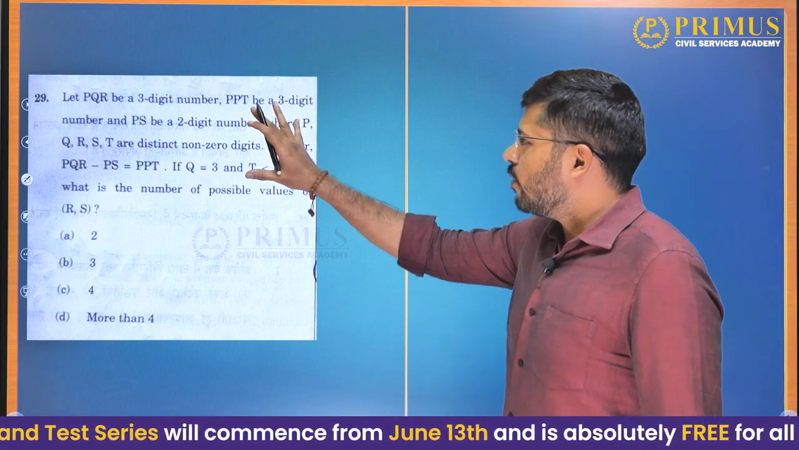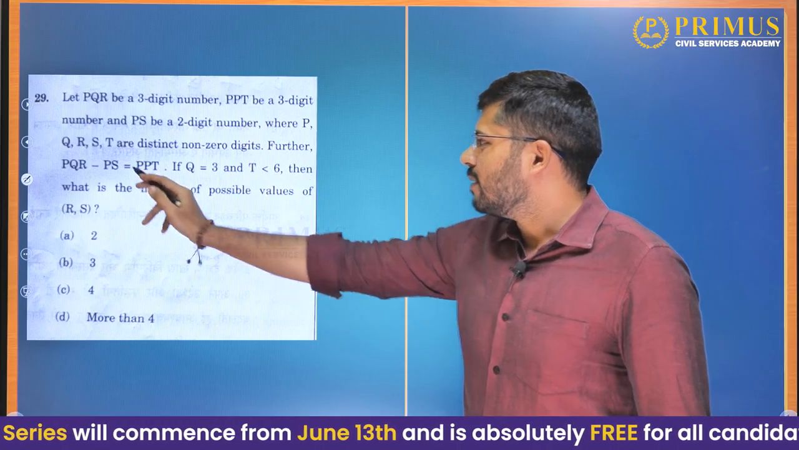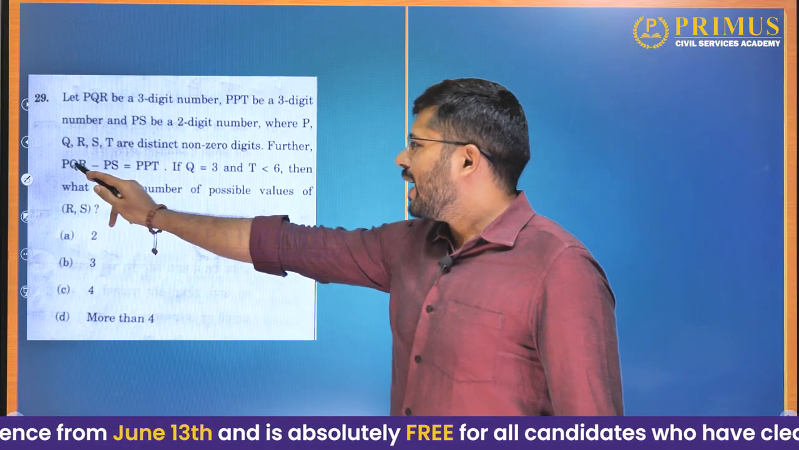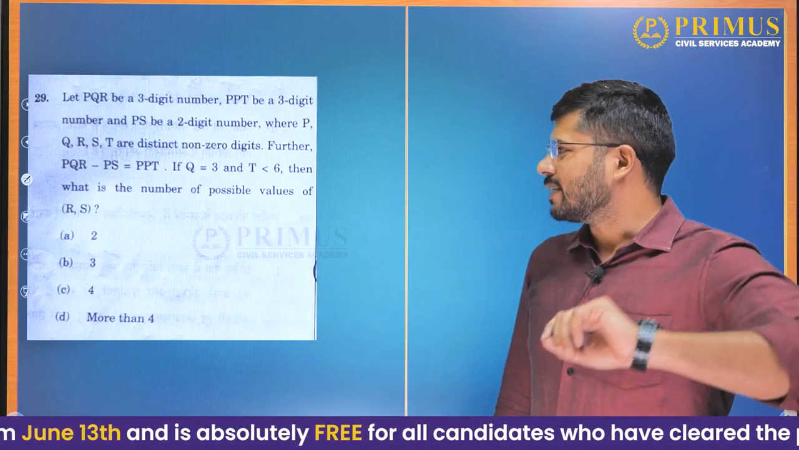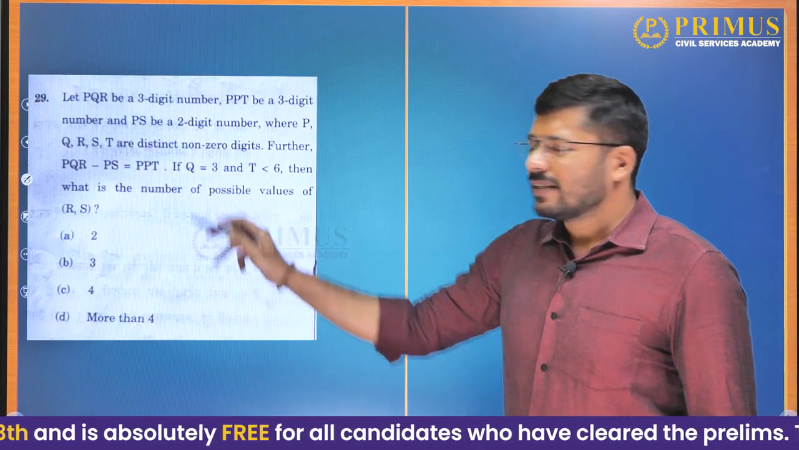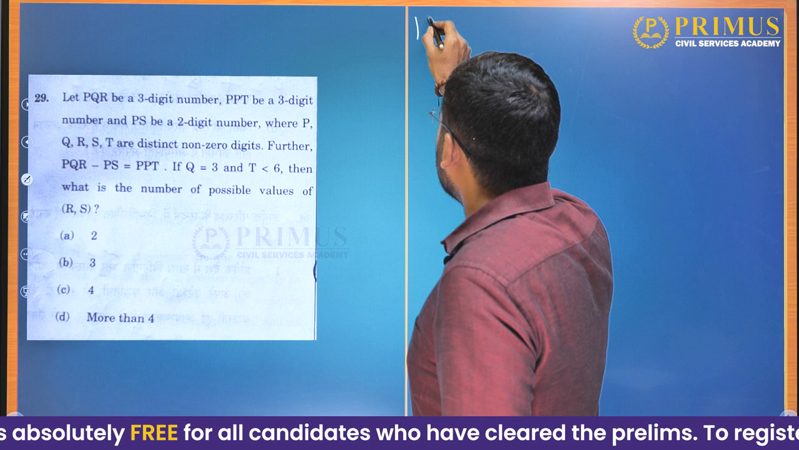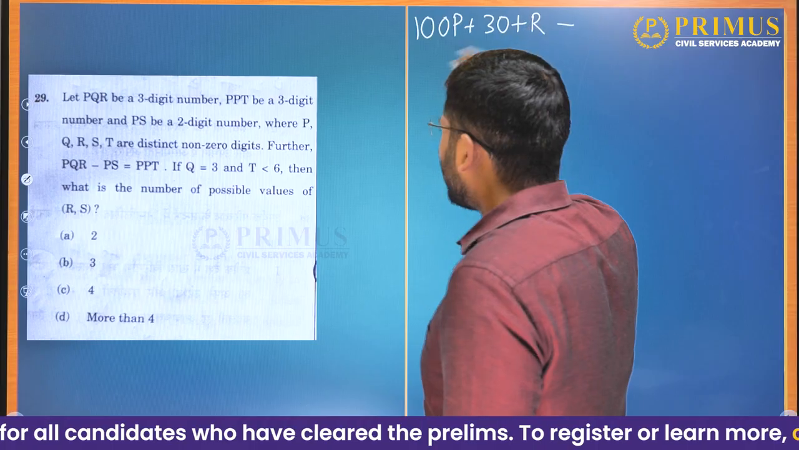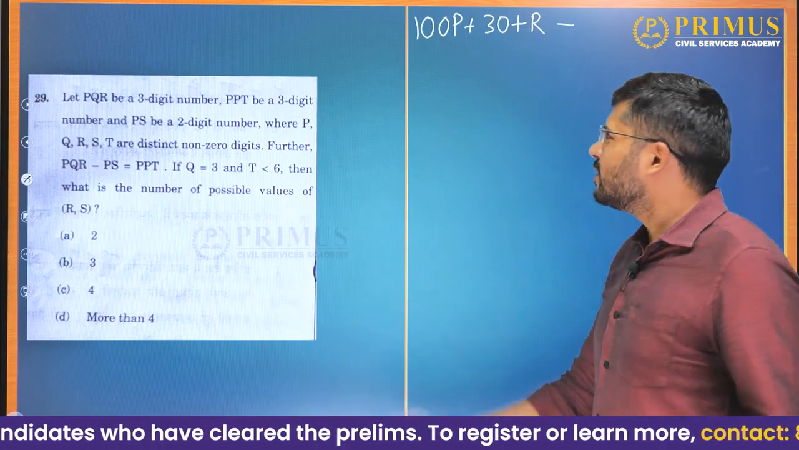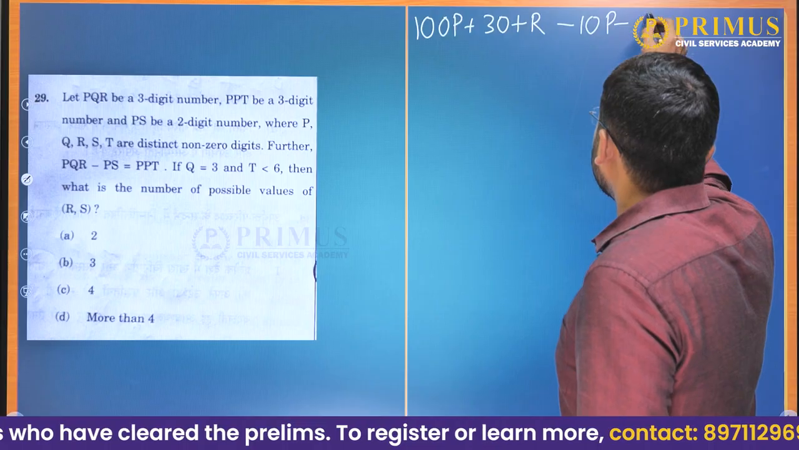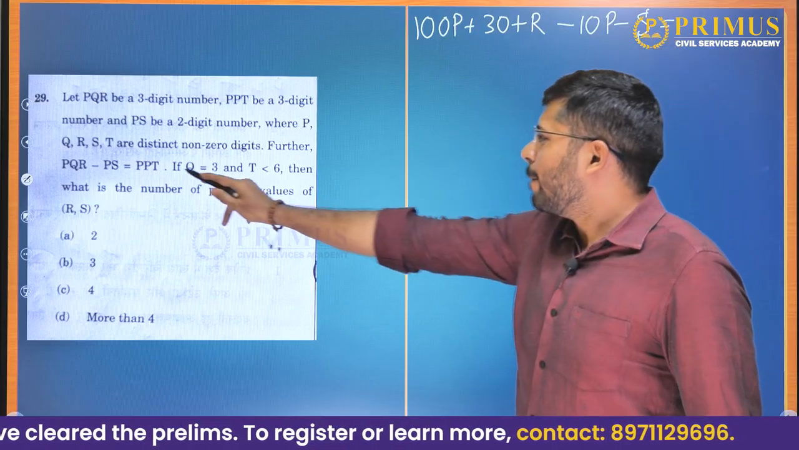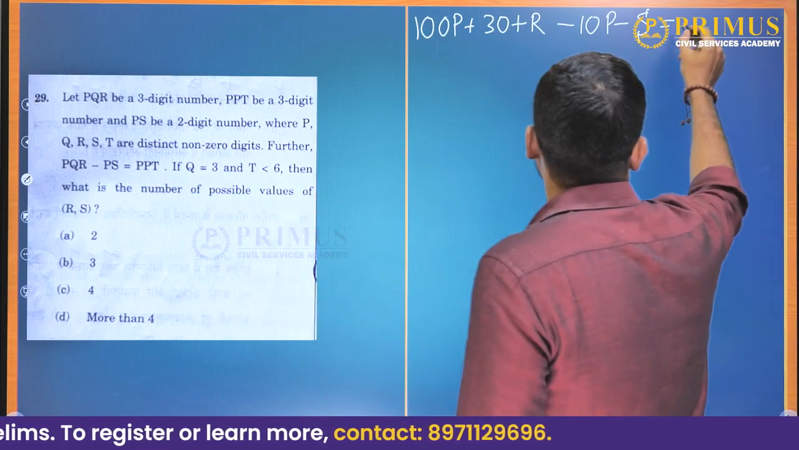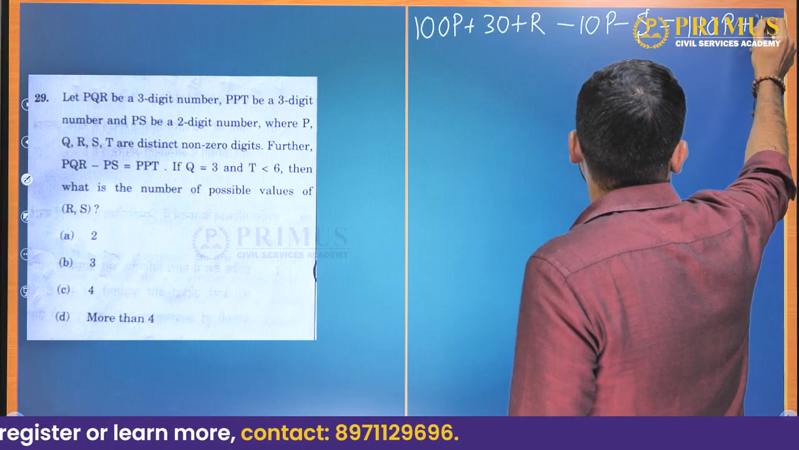So let us express these numbers in the decimal system, in their proper place values. Now PQR is nothing but 100P plus 10Q plus R, but they have already told us that Q is 3. So PQR will be 100P plus 30 plus R, minus PS, which is 10P plus S. So this will be minus 10P minus S is equal to PPT. Now PPT is 100P plus 10P, that is 110P, plus T.